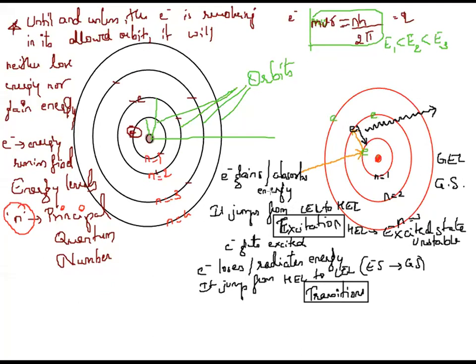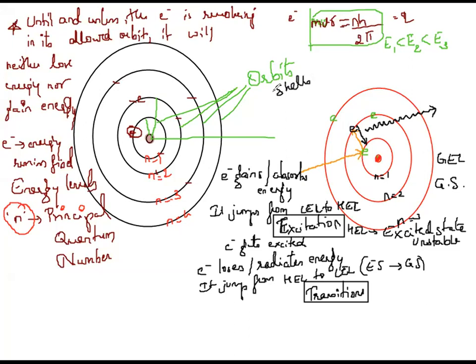What did Bohr explain? He explained the first point. An atom consists of a positively charged nucleus, and that is responsible for the entire mass of an atom. The electrons, and this was also said by Rutherford, at the center it is present. The electrons, being negatively charged, revolve around the nucleus in certain permitted circular orbits called shells. You can call them orbits, you can call them shells.